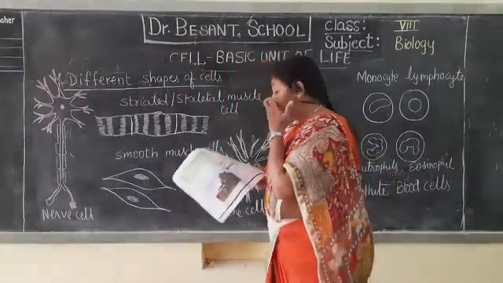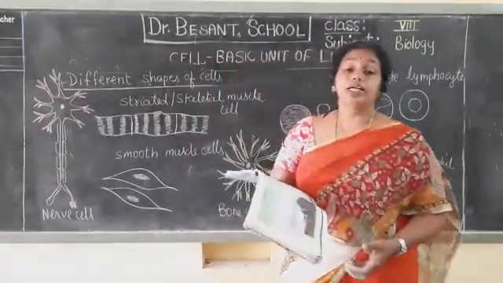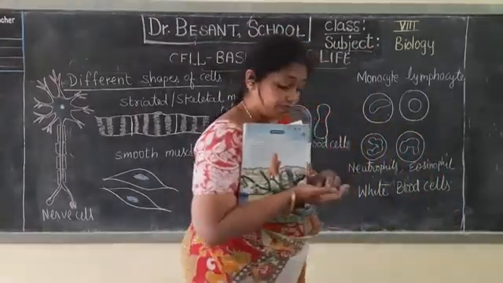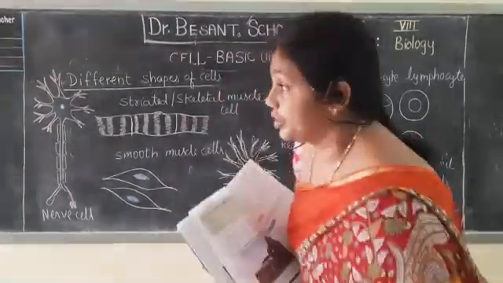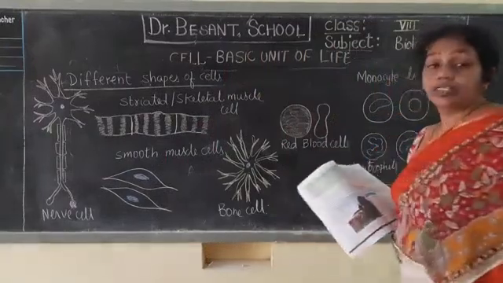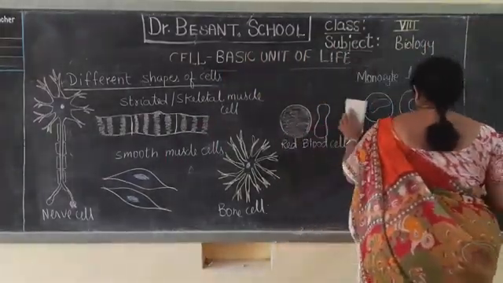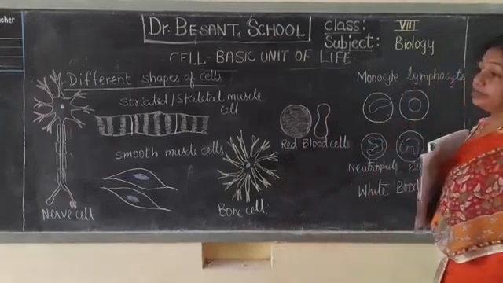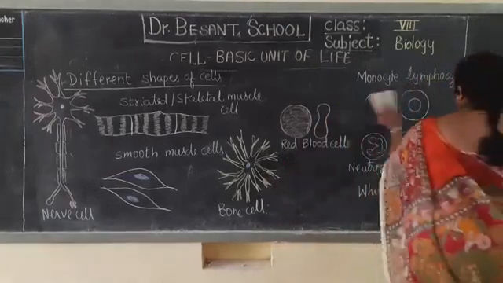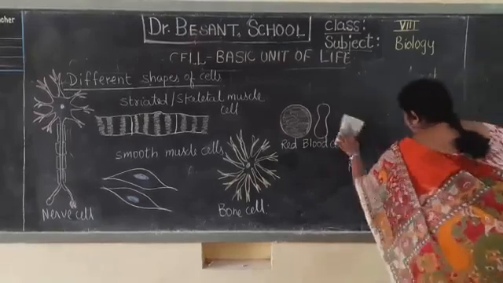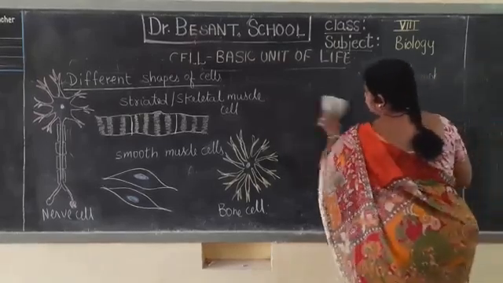And then which is the largest cell? The largest cell in the world is that of the egg of ostrich. Please note it down in your notebooks. Now I shall rub it off and we shall see the largest and the smallest cells.